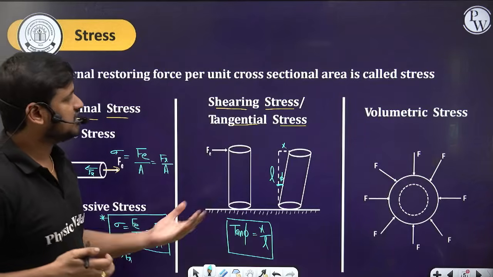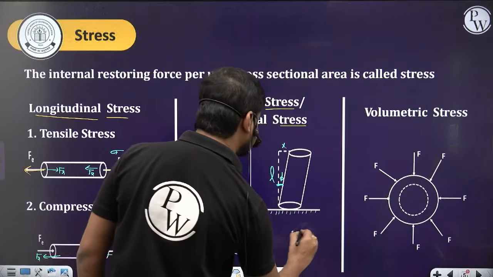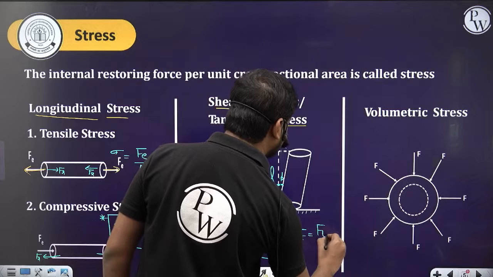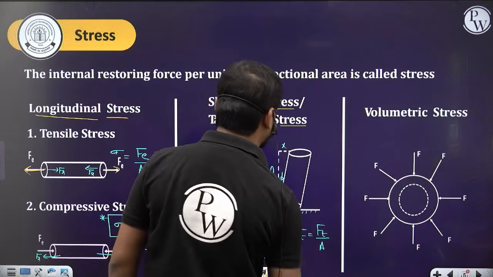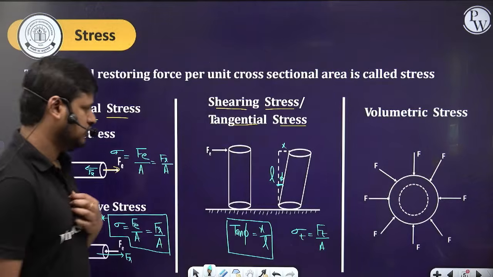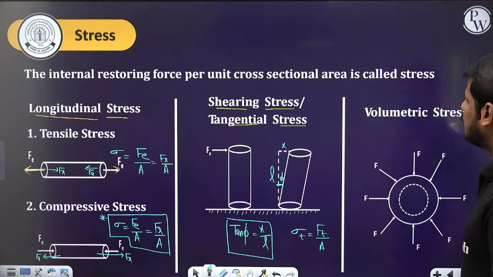So next, the volumetric stress. Sorry, here, the tangential stress formula I did not write. So this is the tangential force upon the area. So the tangential force upon area. Clear? Chalo. Then what is the volumetric stress?